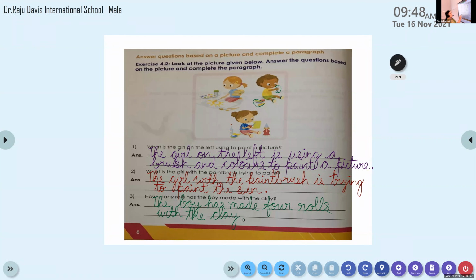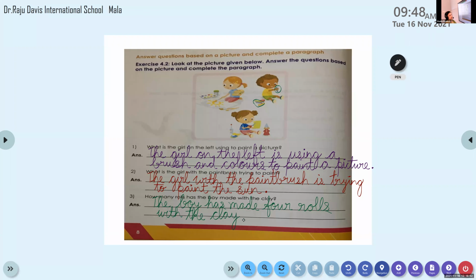Understand the difference between rolls and lump. Did you see the red one? Does it have any particular cylindrical shape? No, it does not, right? So we cannot call it a roll. We can just use the word lump for it. It's just a lump of clay, not a roll. Only these 4 will be called rolls.